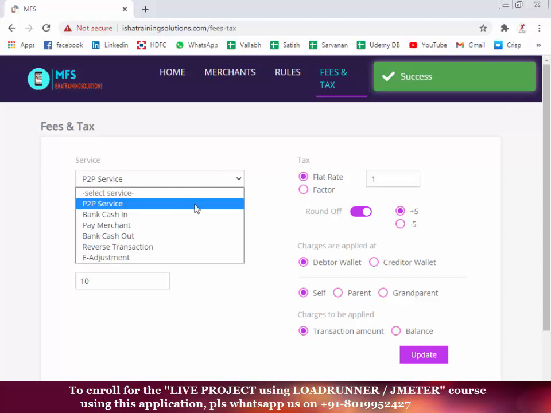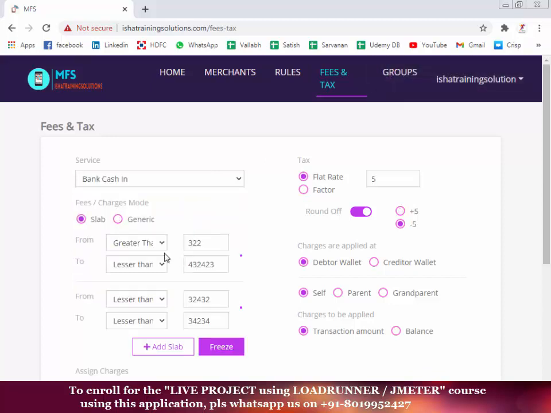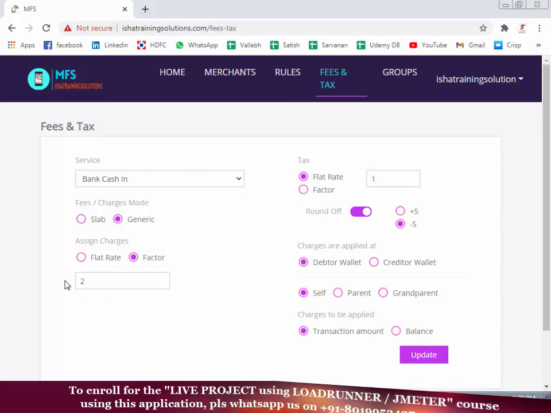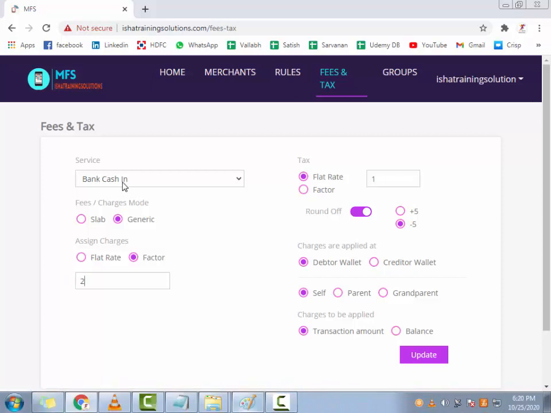For example, for the cash in, again we'll talk about the slab a little later. Every time you try to pull money from the bank, there is a flat fee of, let's say, 5 rupees, and then there is a tax of 1 rupee. Or instead of saying flat rate, I'll say factor. So I'll say 2%. So whatever money you pull in from the bank, you will be paying 2% as the charge.